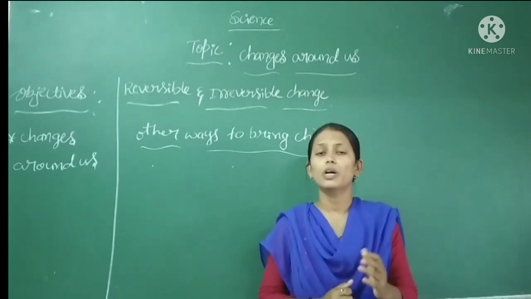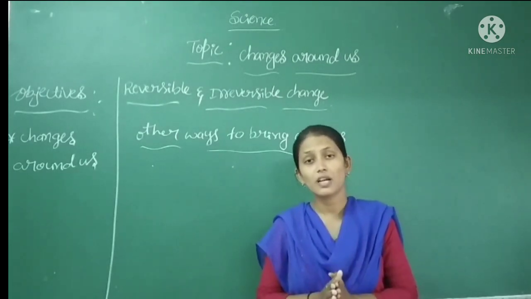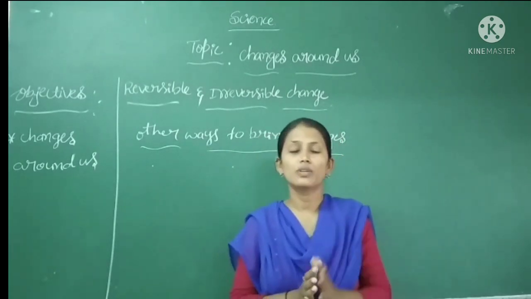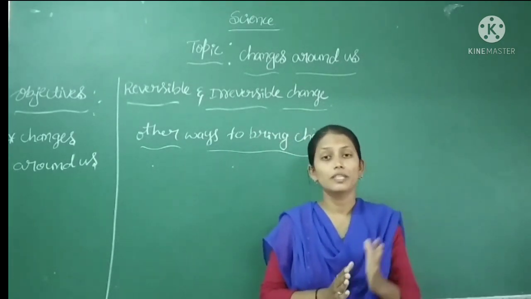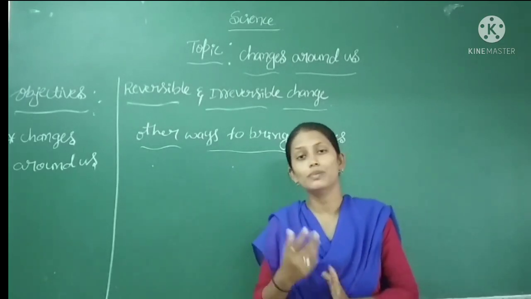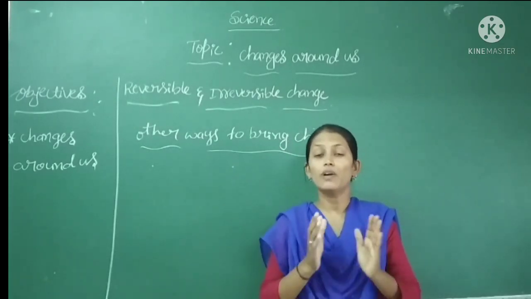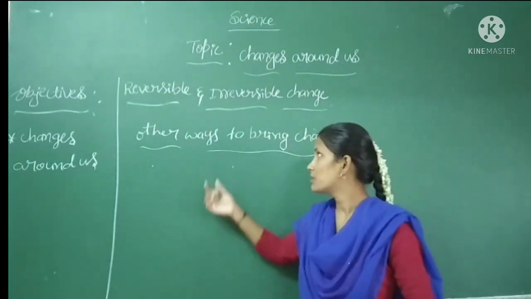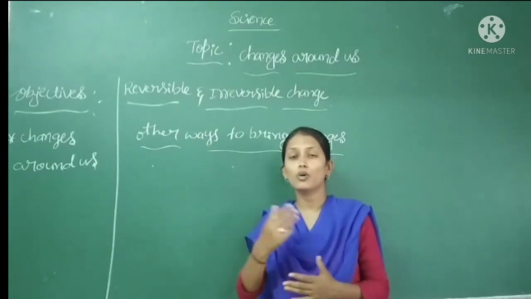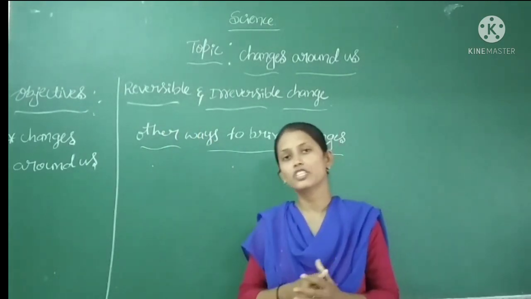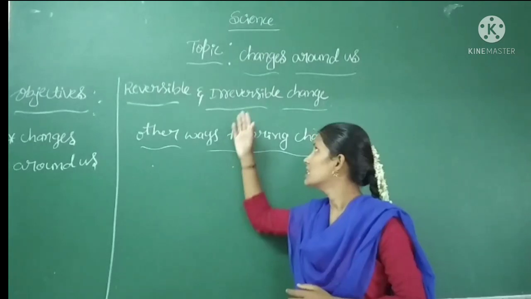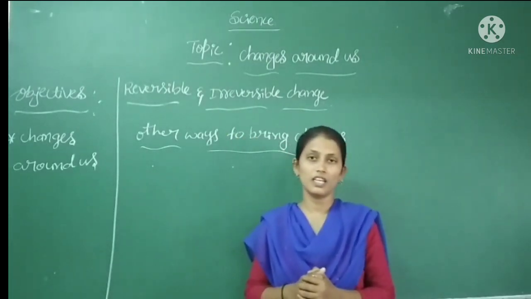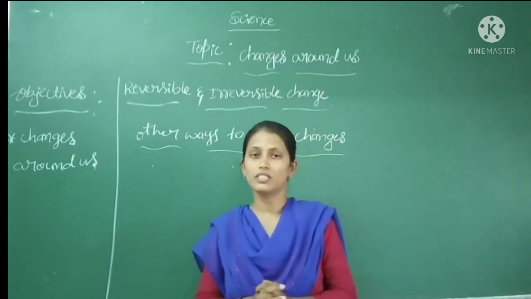In the last class, we discussed a few examples of reversible and irreversible changes. We did a few activities. What do you mean by a reversible change and an irreversible change? We understood by doing these activities. A reversible change is one where we can obtain the substance in its original form. An irreversible change is one where we cannot obtain the original substance again. These are the kinds of changes we have discussed.